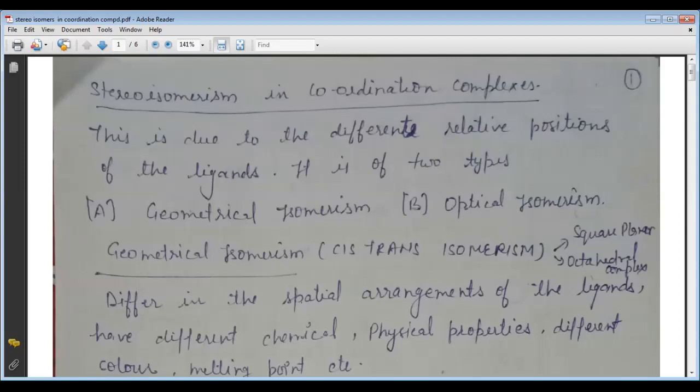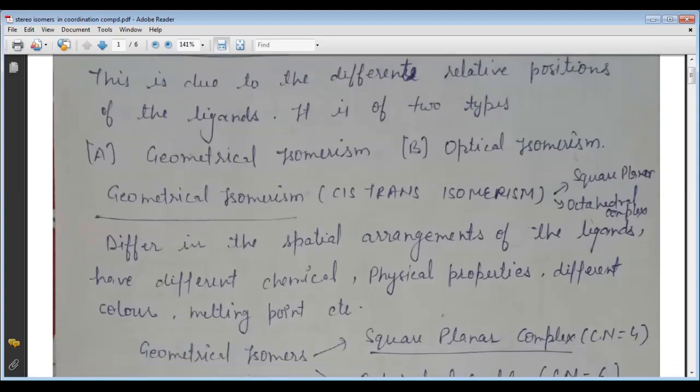We know that there are, I think, seven types of isomerism. The names are ionization isomerism, hydration isomerism, coordination position isomerism, linkage isomerism, polymerization isomerism, and ligand isomerism also. We have already discussed structural isomerism, and today in this lecture we discuss the stereoisomerism of the coordination complex.